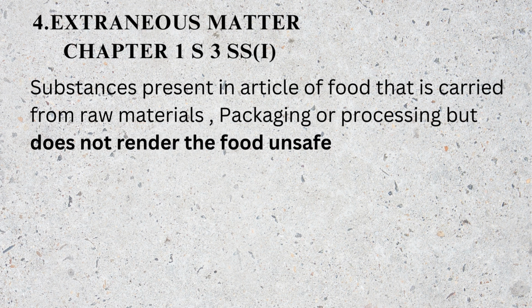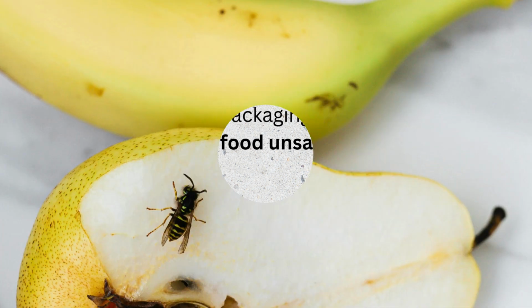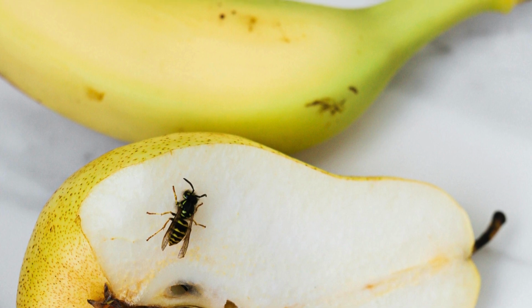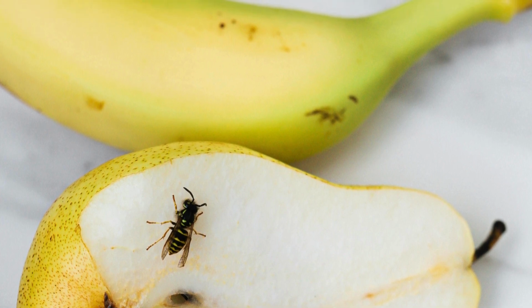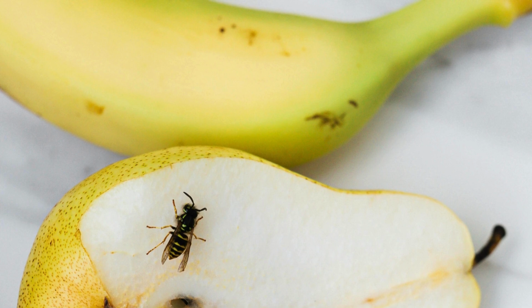Extraneous matter. It comes under subsection I of Section 3, Chapter 1. Substances present in article of food that is carried from raw material, packaging or processing but does not render the food unsafe. Foreign objects which cannot cause illness or injury are not hazards, even though they may not be aesthetically pleasing to customers. For example, finding insects in packaged grains would be considered extraneous matter.